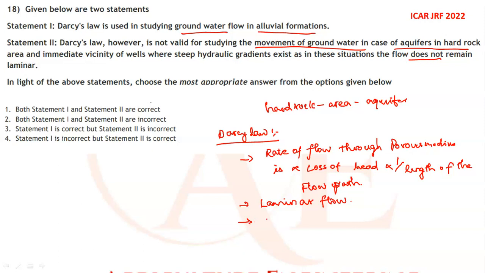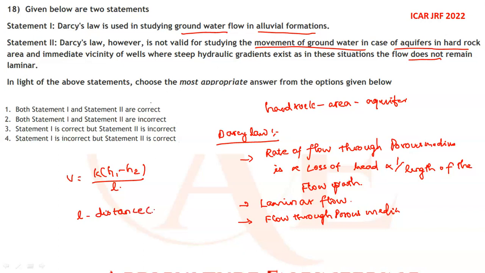So for flow through the porous medium, we can represent the velocity in a formula. Darcy's law: V is equal to K into (H1 minus H2) divided by L. Here L denotes the length of the flow path between points, the distance, in meters.